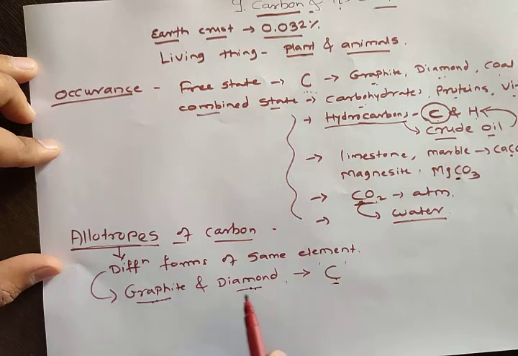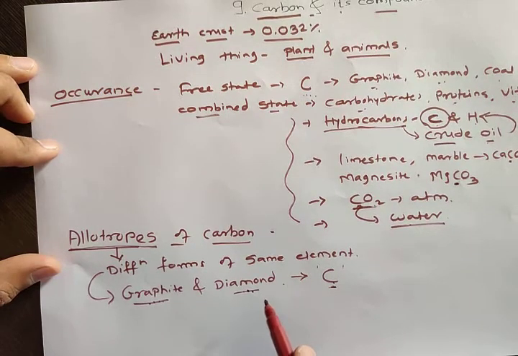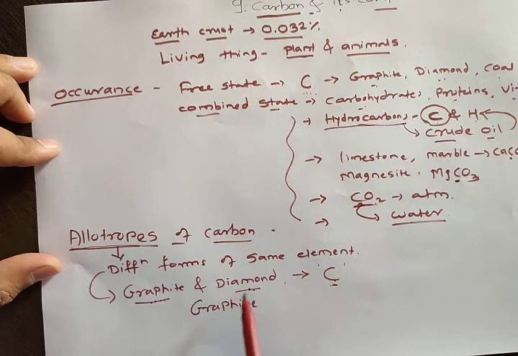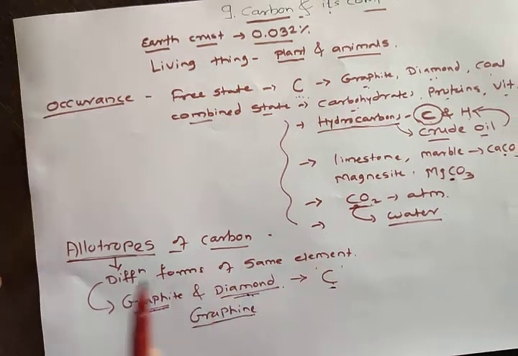So graphite, diamond, fullerene, and recently a fourth allotrope of carbon has also been discovered. Its name is graphene. But it is not included in the books. So there are actually four forms of carbon: graphite, diamond, graphene, and fullerene. The three forms we will study; graphene is not in our syllabus. So graphite, diamond, graphene, and fullerene are the four allotropes of carbon. Now we will study in detail. First we will study diamond, then graphite, and then fullerene.